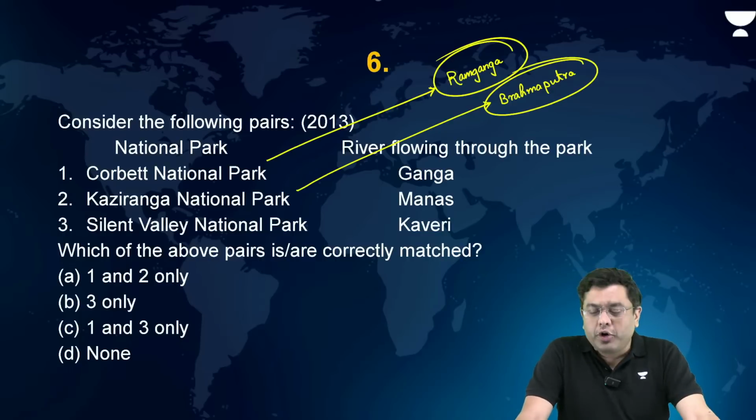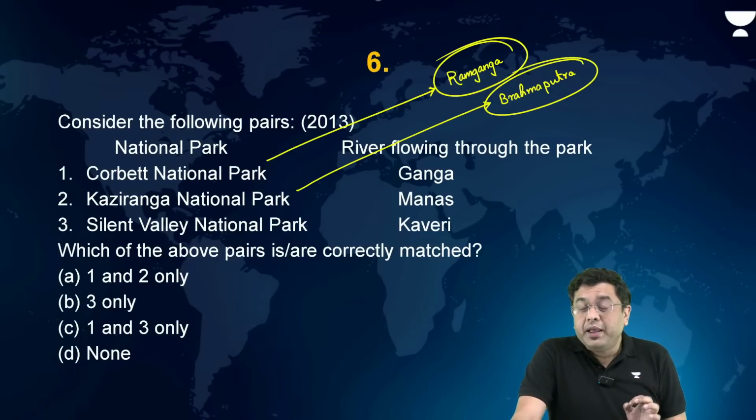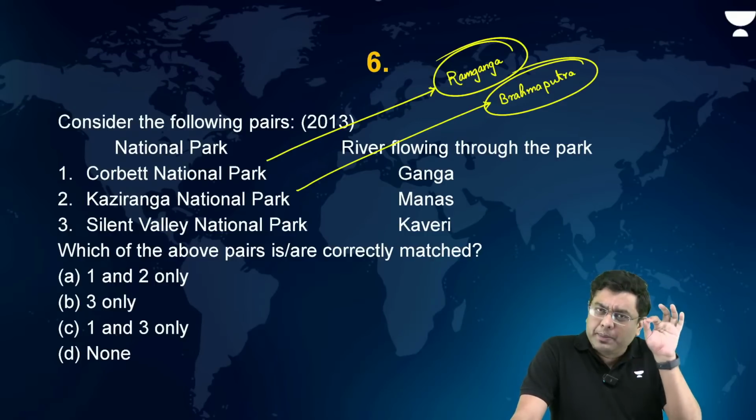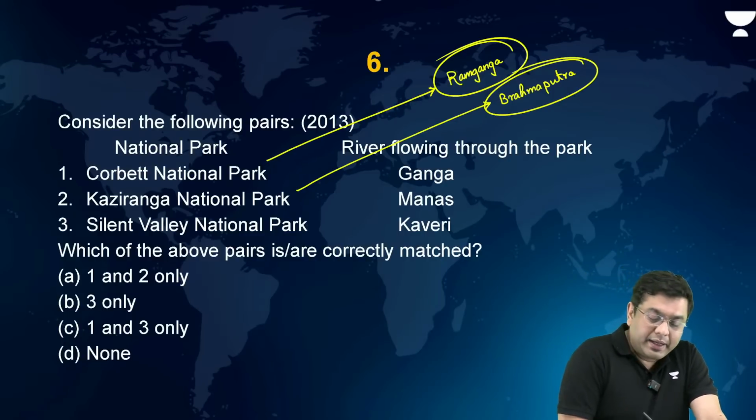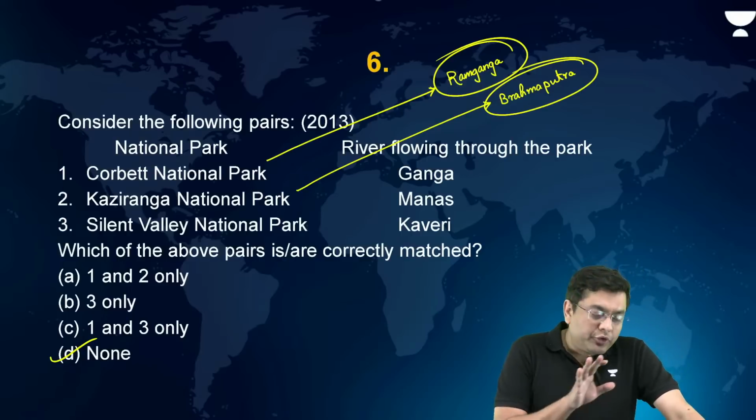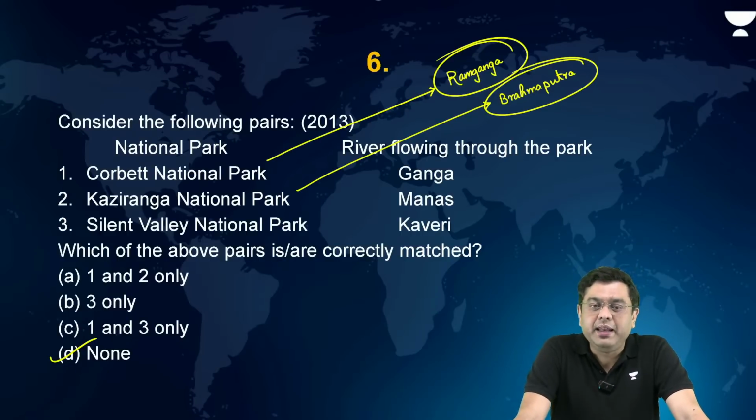Now, does that lie across the river Kaveri? No. River Kaveri originates where? From the Brahmagiri hills, at the place Talakaveri in the Kodagu district of Karnataka, and then drains to the east and flows into the Bay of Bengal. So this is also incorrect. So which is correctly matched? None of the above. Okay, so the correct answer in this case is basically going to be D. Yes, Moyar is one of the streams which drains through the Silent Valley. In fact, the Moyar eventually moves into the region of Bandipur as well.